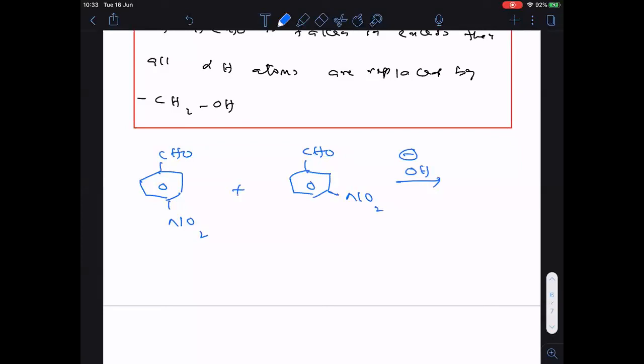I'll wait for some time here, do it. One of the previous JEE Mains questions, this one. One is para-nitrobenzaldehyde, the other one is meta-nitrobenzaldehyde.